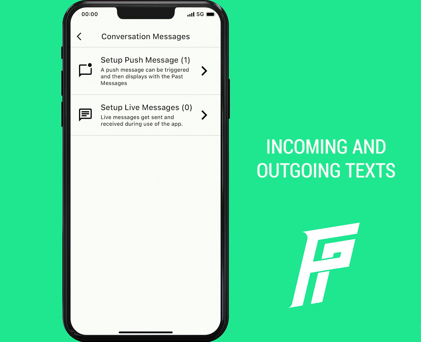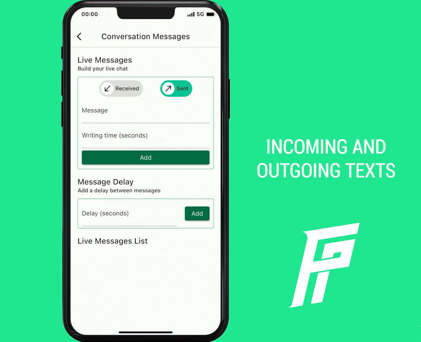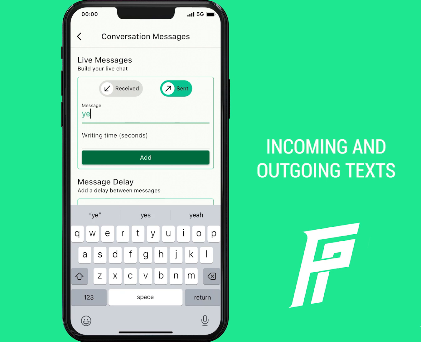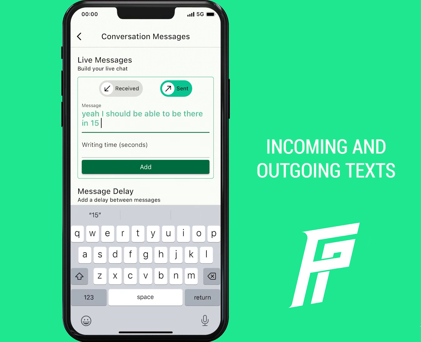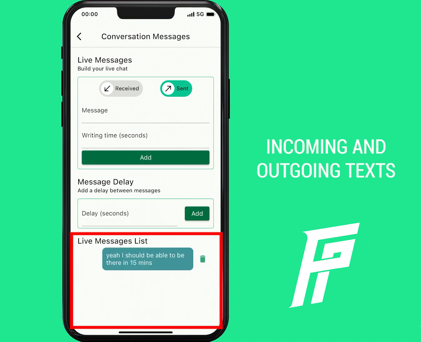whilst we're here, we're going to construct a conversation. Click Set up Live Messages. This screen is similar to the message history screen we saw in tutorial number 2. So here we're going to reply to the message we've just created from John before adding it to the conversation. We can see the message appear below in our live message list.